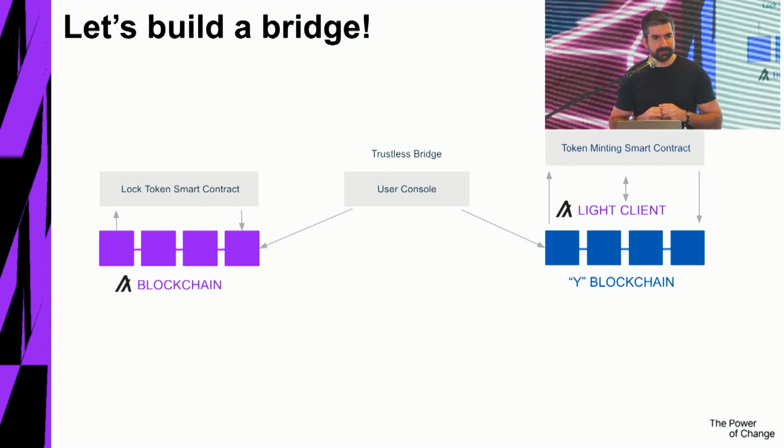We're going to have a smart contract on Algorand that will lock these tokens. So let's say we send 100 tokens to this smart contract, and now what we can do on the other side, the smart contract on Ethereum, can go and ask the light client that we just built, hey, has this transaction actually happened? Once it gets the answer, hopefully yes, it can release the 100 tokens simultaneously on the other chain. So really, they just verify the state, they verify that something happened on the other chain.